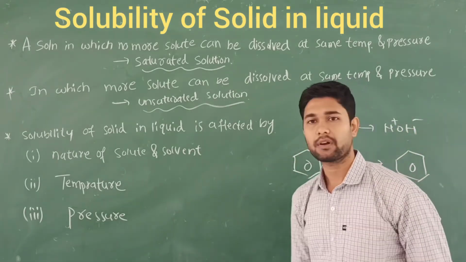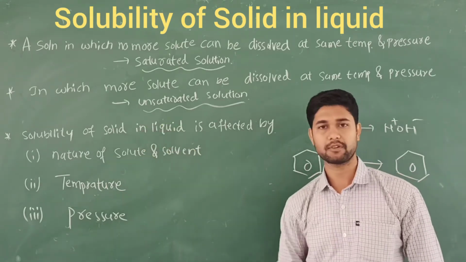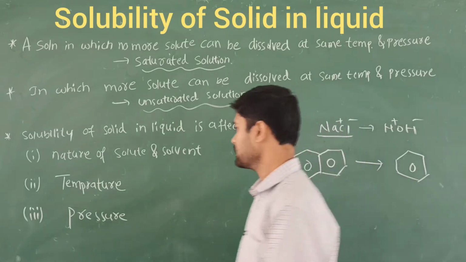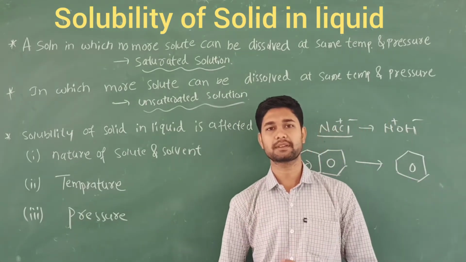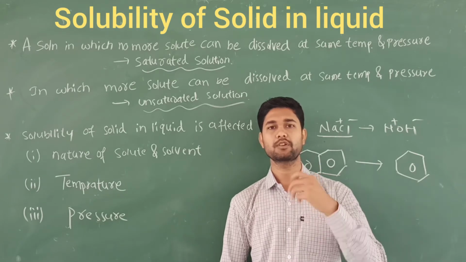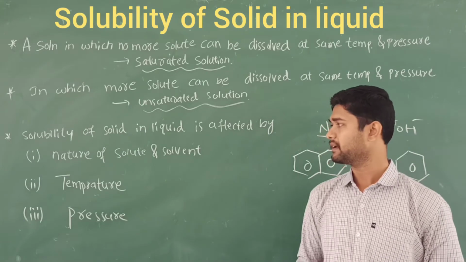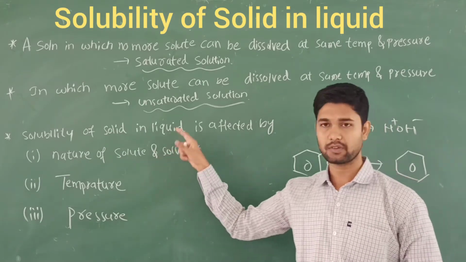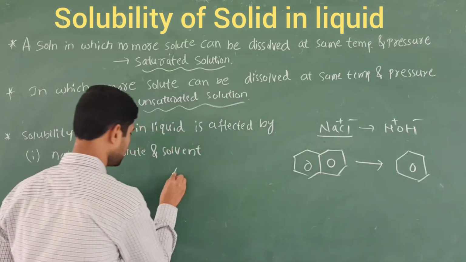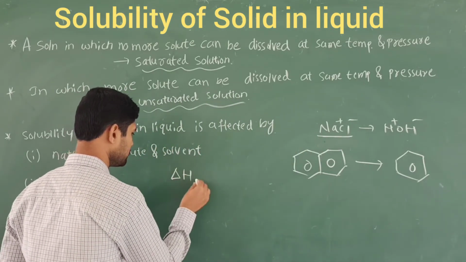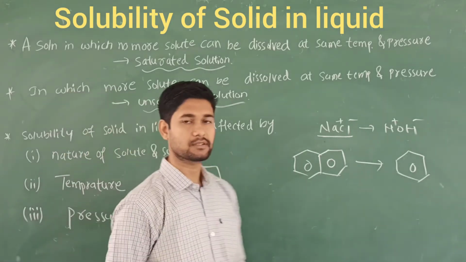The second one is temperature. How does the temperature affect the solubility of a solid? Let's discuss. One term that exists here is dissolution. Dissolution is nothing but the complete dissolving of the solid solute in a solvent. In a saturated solution, dissolution is endothermic, which means delta H is greater than 0.